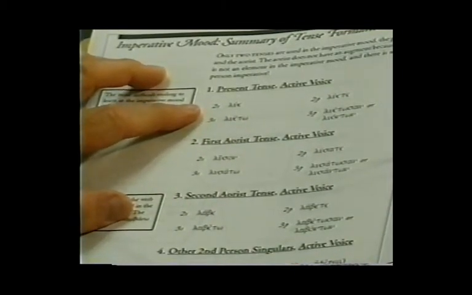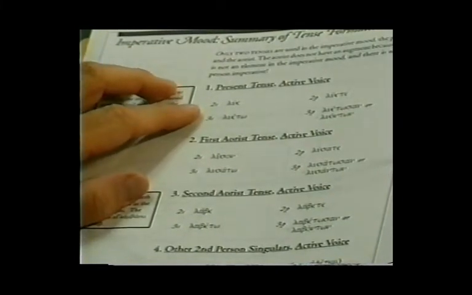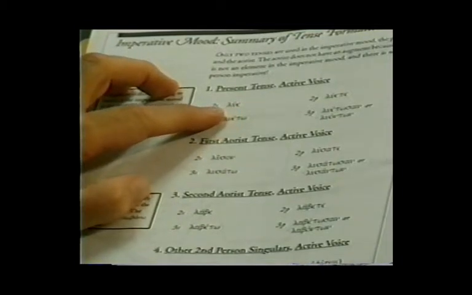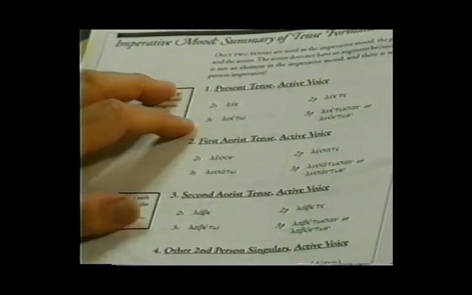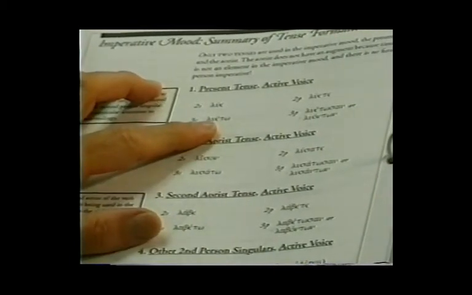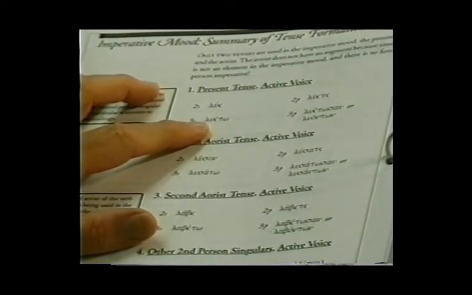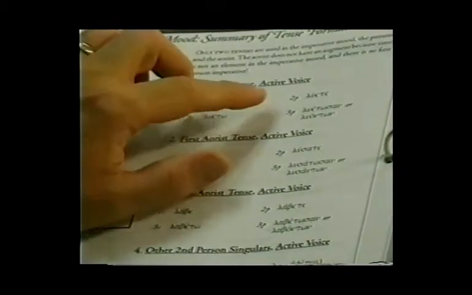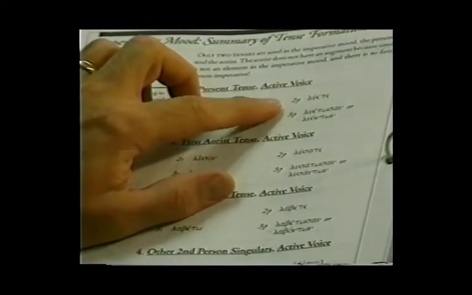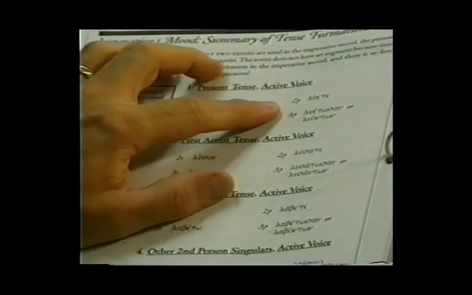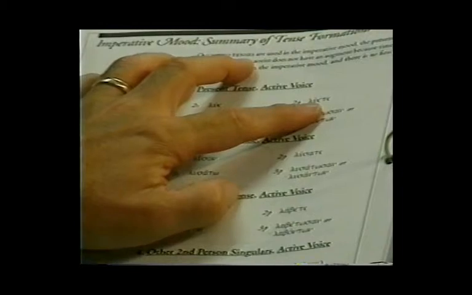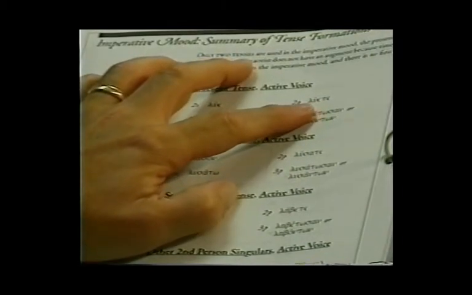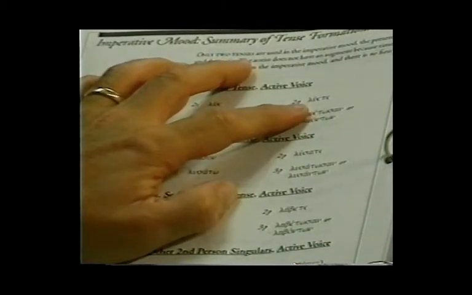The present active imperative ending, the second person singular ending, is an epsilon, lue. The third person singular ending is a to. And you see your epsilon connecting vowel. Look at the second person plural. This is the easiest of the imperatives to recognize. It looks just like the indicative. You see your second person plural ending te, and there's your connecting vowel epsilon, luete.